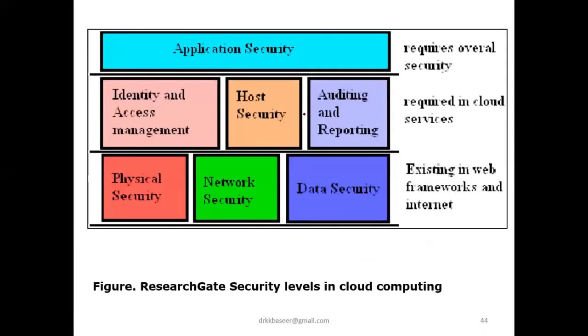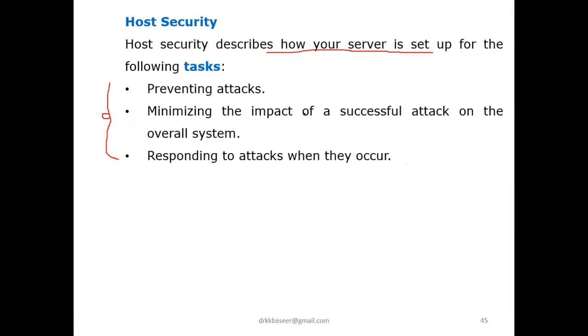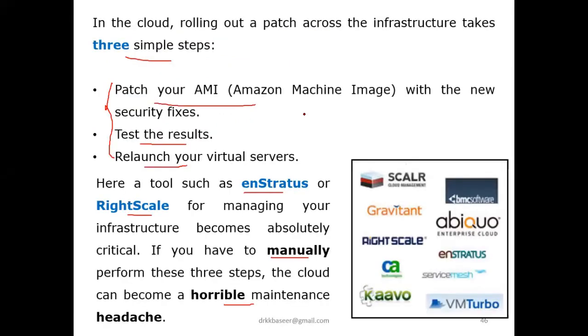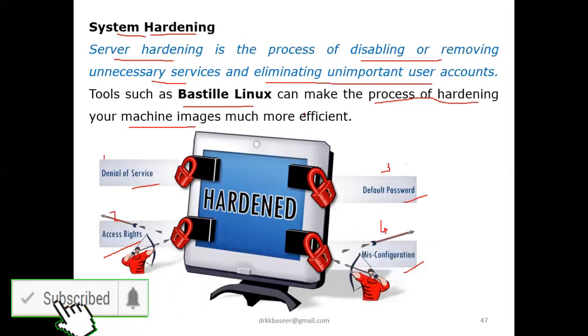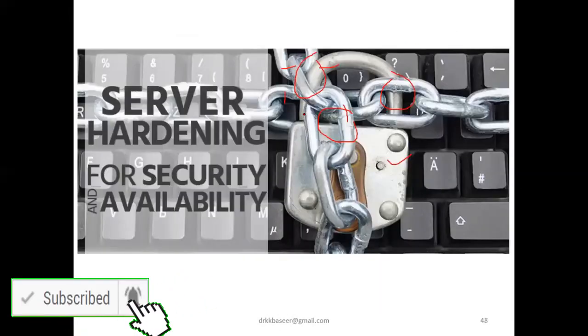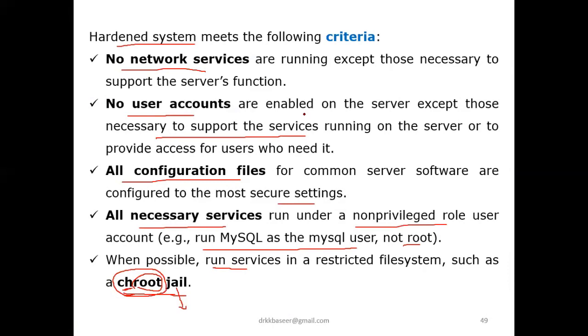System hardening is the purpose of host security. We have seen these simple three steps we had to do. System hardening is for disabling or removing unnecessary services, and these are the four criteria we have.